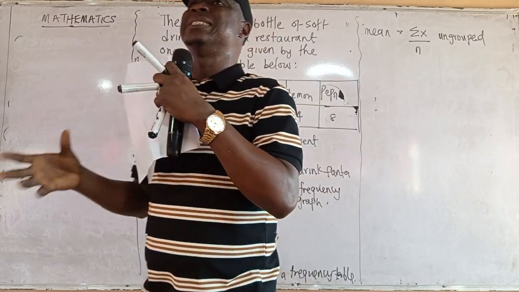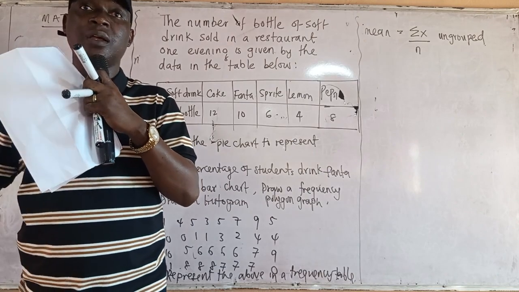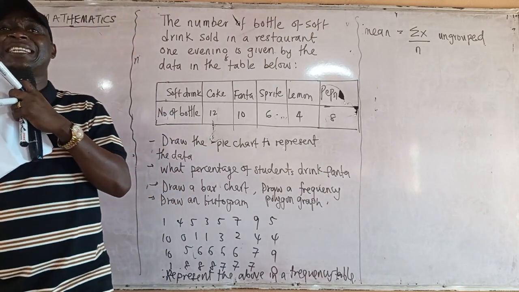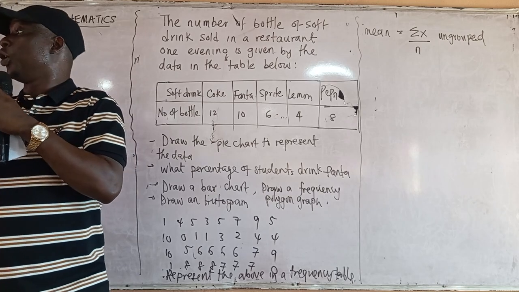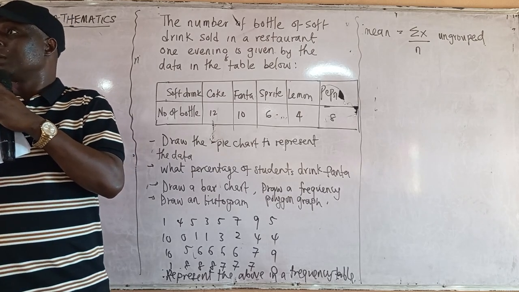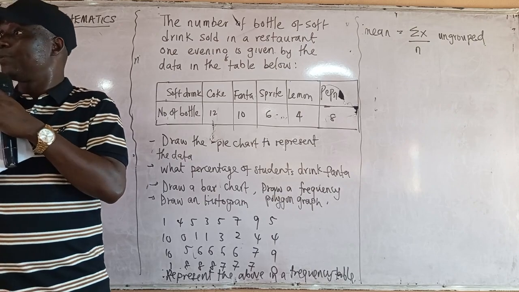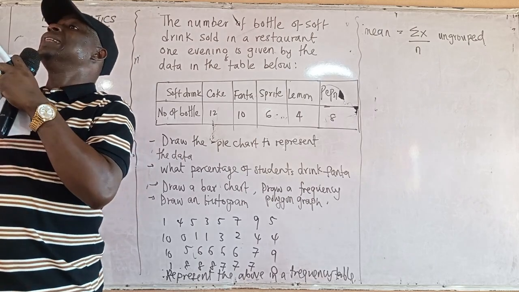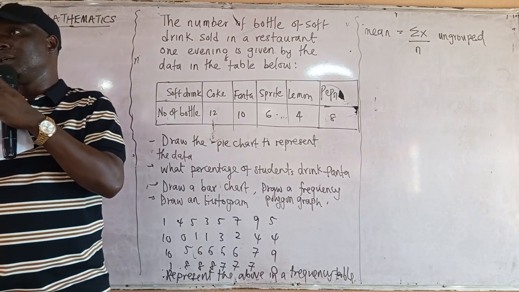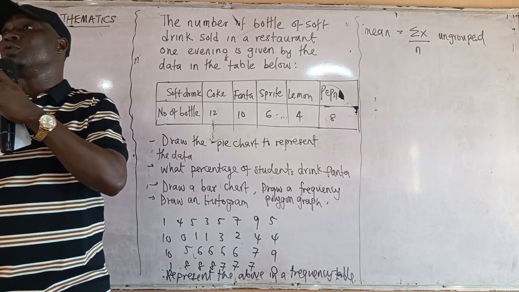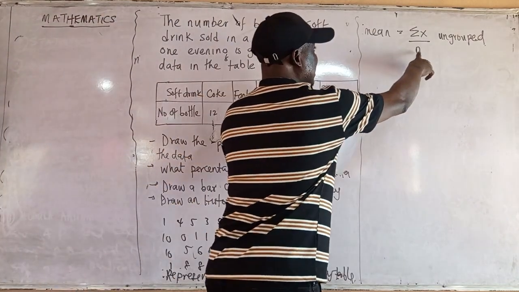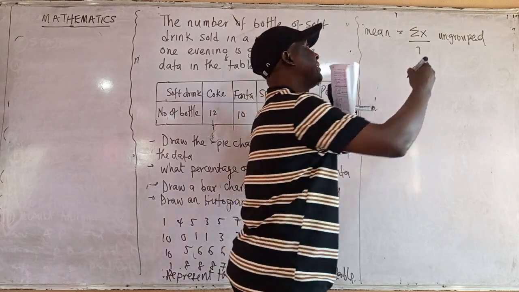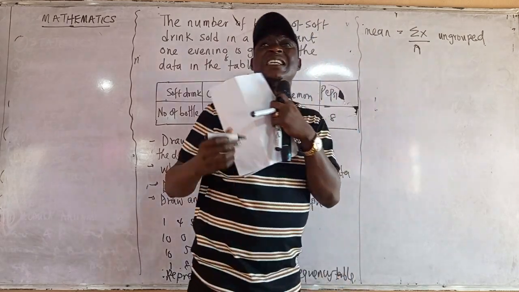That means if I want to know the average age of all of you here, average age means mean. I want to add all your ages together: 16 plus 15 plus 17 plus 13 plus 12, like that, all divided by how many students in total? 100 students. So this number of students is what we call frequency.